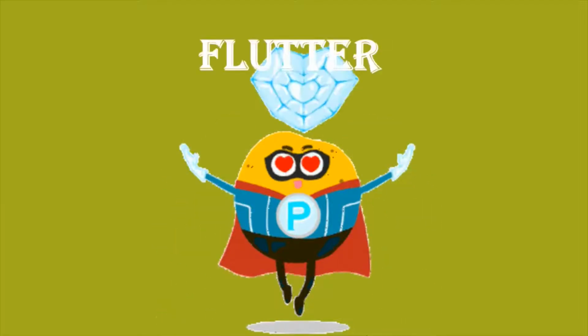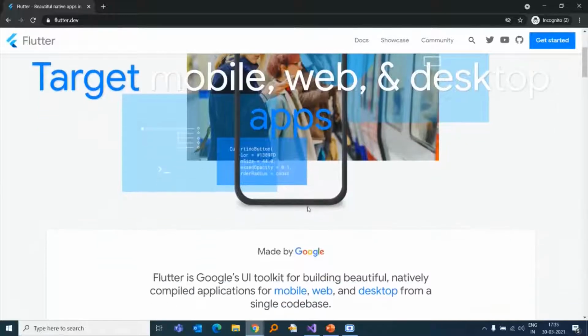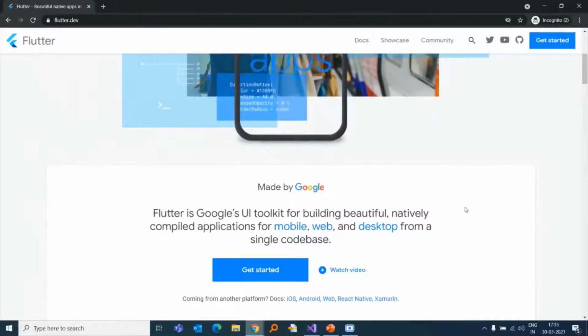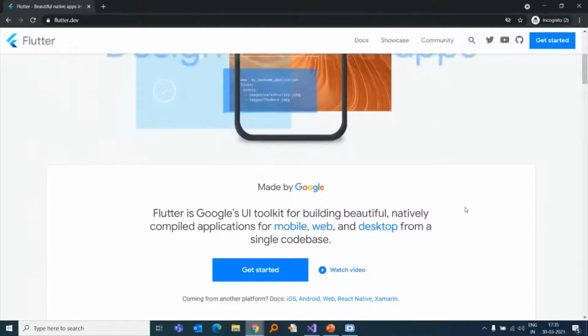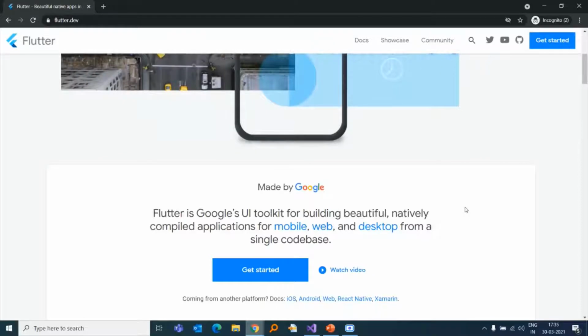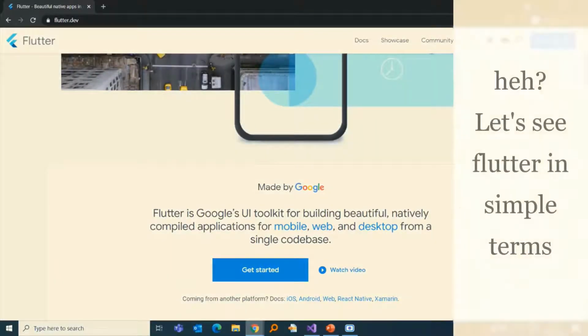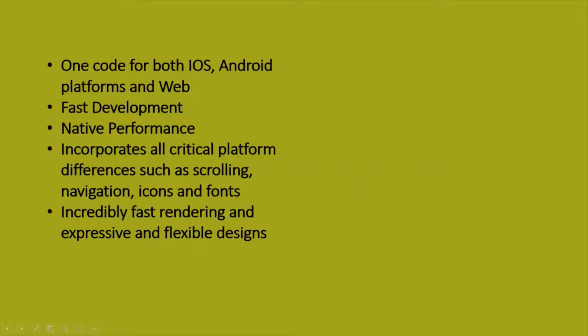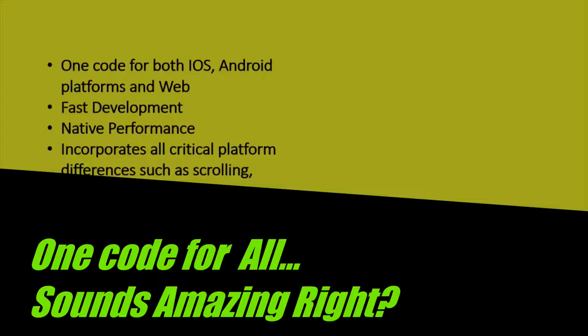This is the Flutter. So what's Flutter? Flutter is Google's UI toolkit built for developing beautiful and natively compiled applications for mobile, web, and desktop from a single code base. So, if this definition isn't much clear, in Flutter, you write one code which is using the Dart programming language, and this code gets compiled in such a way that both iOS and Android users can use this, and not only mobile users, but it also turns into an amazing web application.